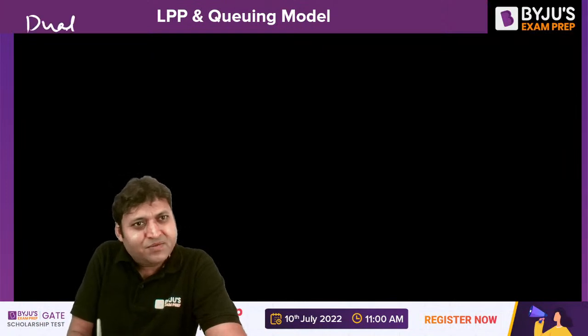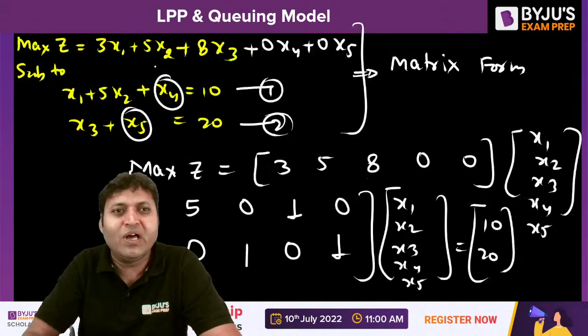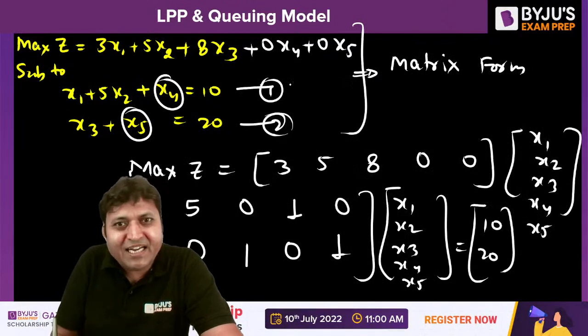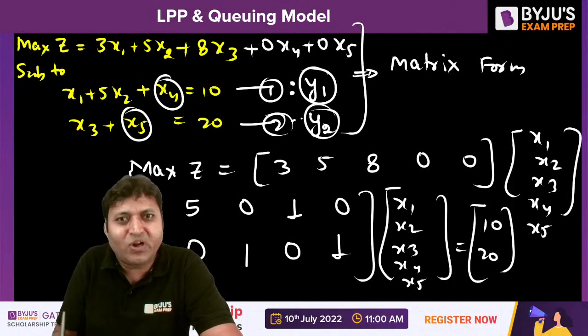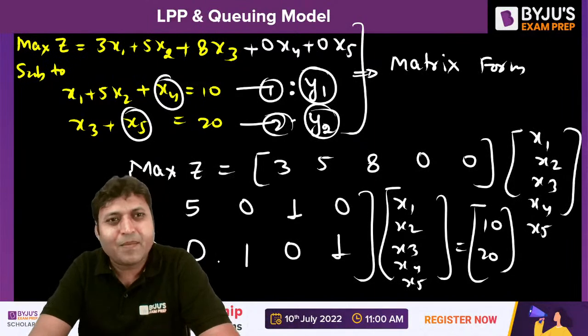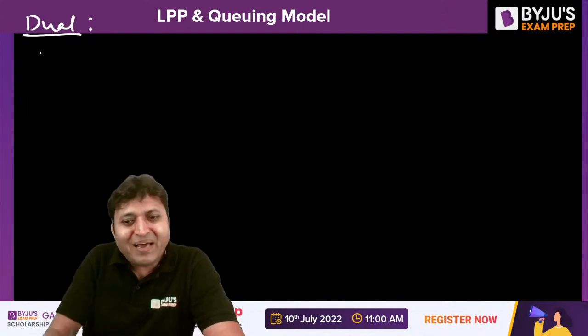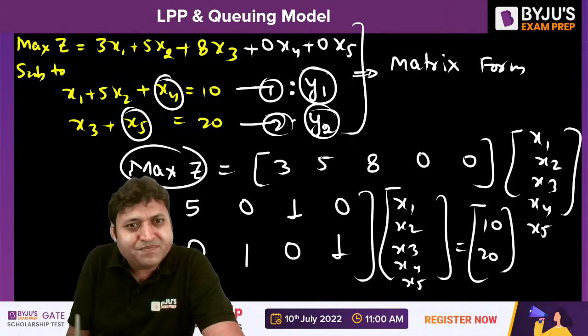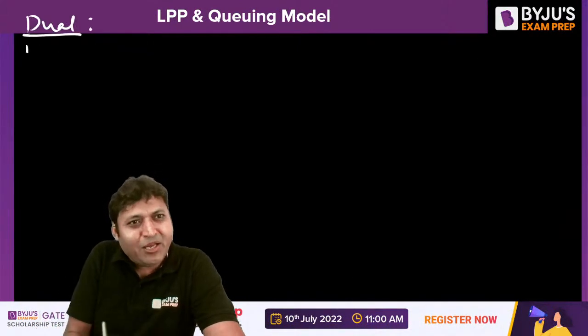Once you convert it into matrix form, then you should develop the dual. How to develop the dual? For every constraint, assign a dual variable, that is y1. For another constraint, assign another dual variable, y2. y1 and y2 will be the dual variables. Because the primal is a maximization problem, the dual will be the minimization problem.